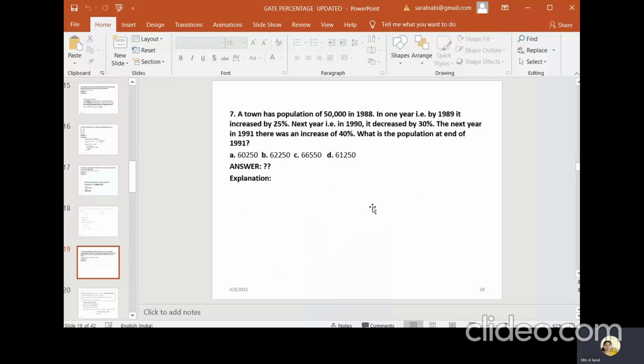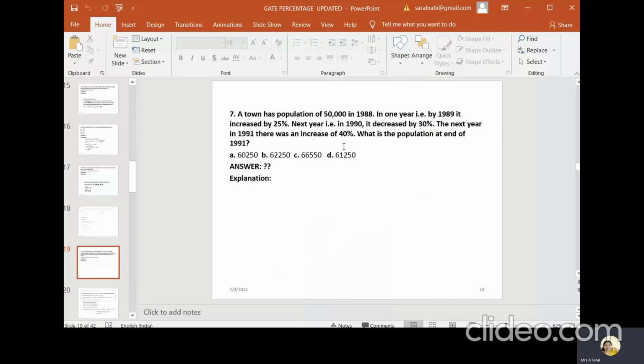A town has a population of 50,000 in 1988. In 1 year, that is by 1989, it has increased by 25%. Next year, that is in 1990, it decreased by 30%. And in the next year, 1991, there was an increase of 40%.